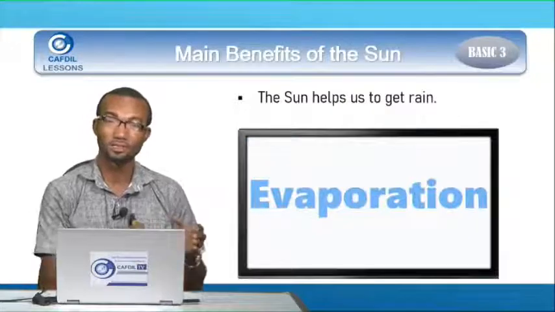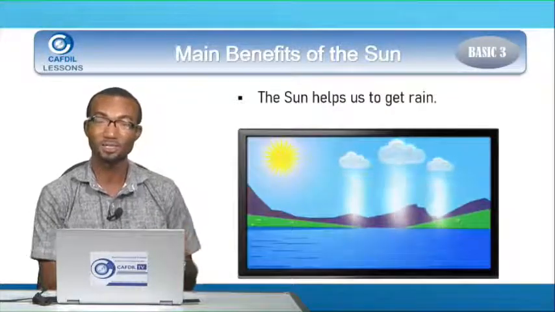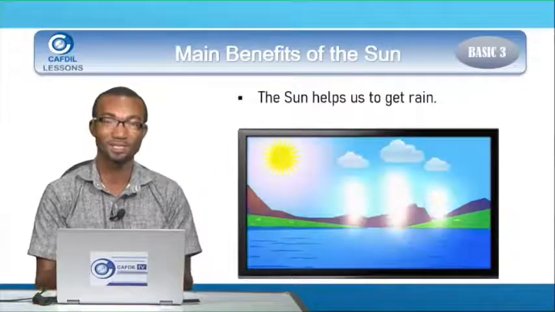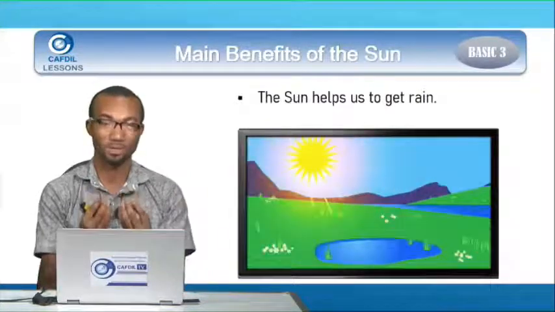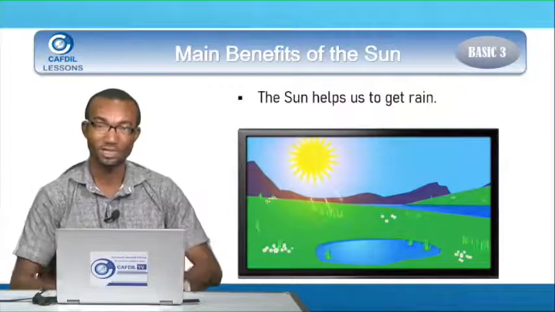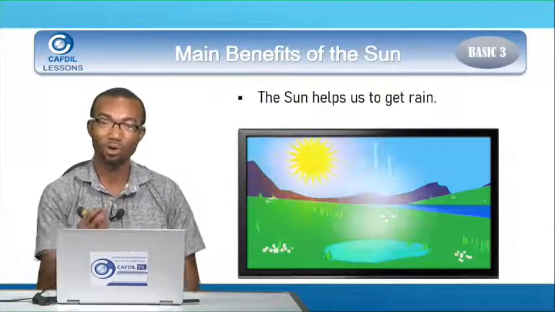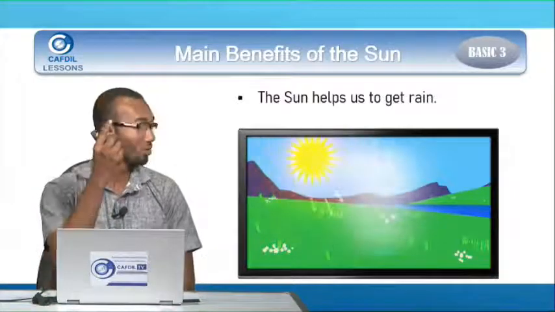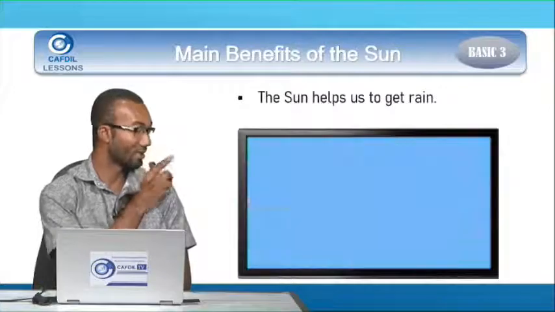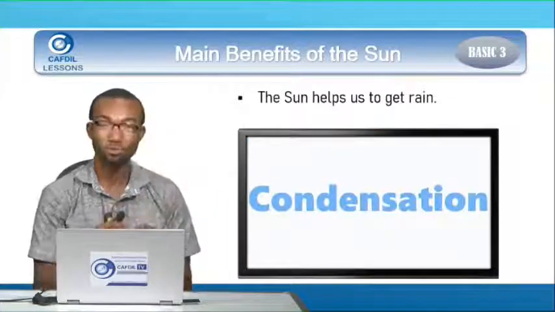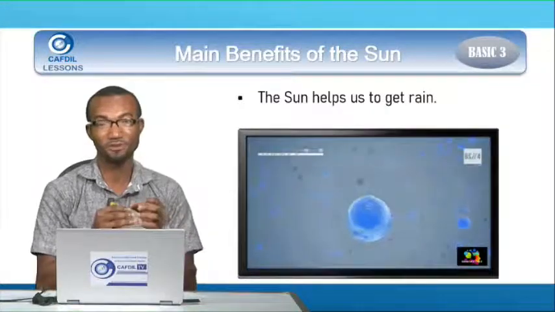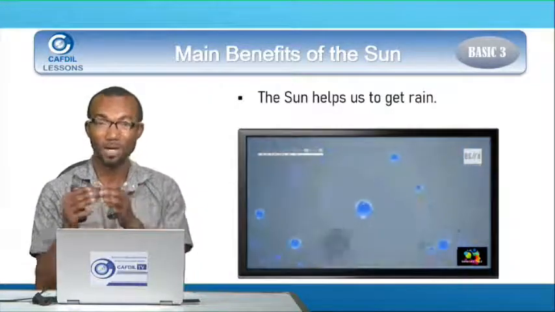Kate, in the previous lessons we learned about evaporation, and we said evaporation is when water changes into water vapor. So you see that when the sun shines on water bodies, on the earth or on the ground, it will all evaporate into the sky as you see. All the water is evaporating. That is stage 1. Stage 2, we also talked about condensation, where water vapor changes back to water.